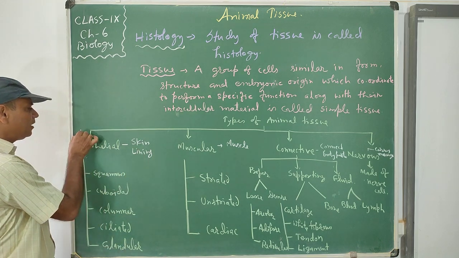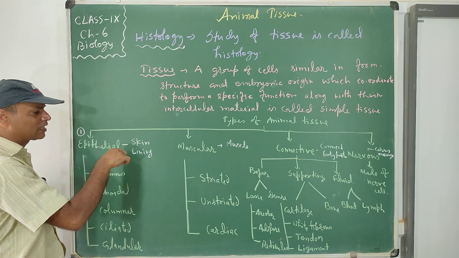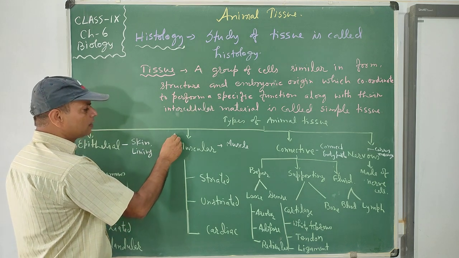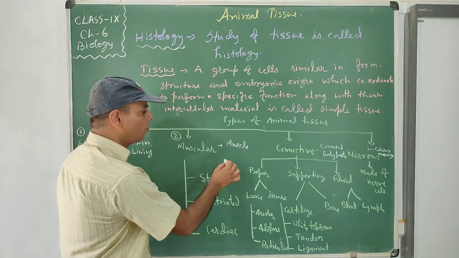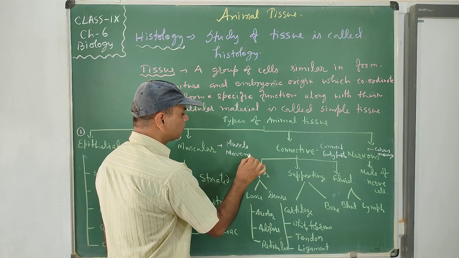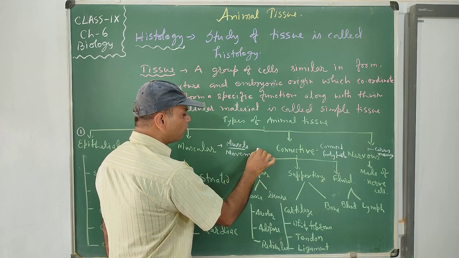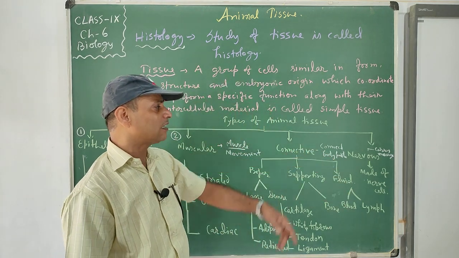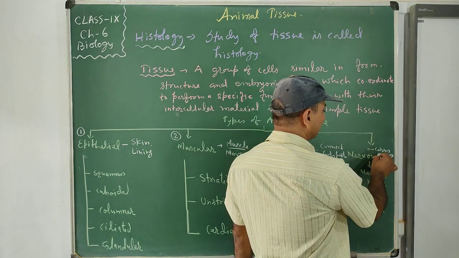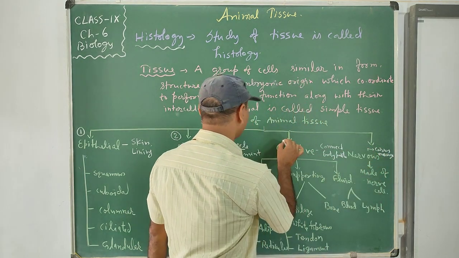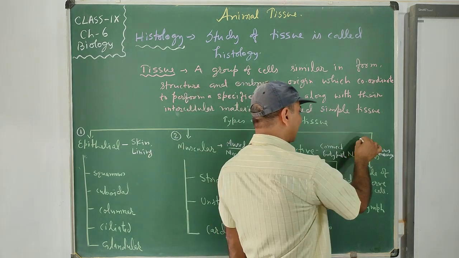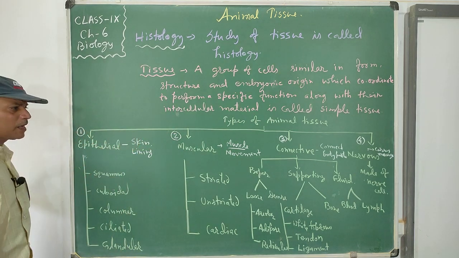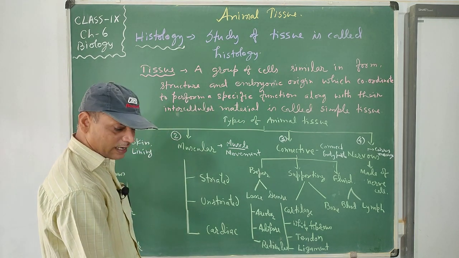So epithelial tissue is useful for skin formation or lining of the body, internal body parts and external body parts. Number 2, muscular tissue helps to move the bones, so they help in movement. Connective tissue connects the body parts together, like blood and bone. This is the 3rd type of tissue, and carrying messages is the nervous tissue. All the tissues have a specific function and perform it in the proper way.